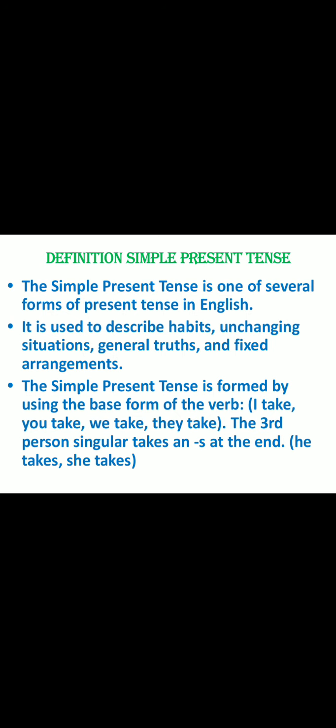Here, dear students, come let us see a little bit briefly about the simple present tense. So, what is simple present tense? The simple present tense is one of several forms of present tense in English. It is used to describe habits, unchanging situations, general truths, and fixed arrangements. The simple present tense is formed by using the base form of the verb: I take, you take, we take, they take. The third person singular takes an s at the end.